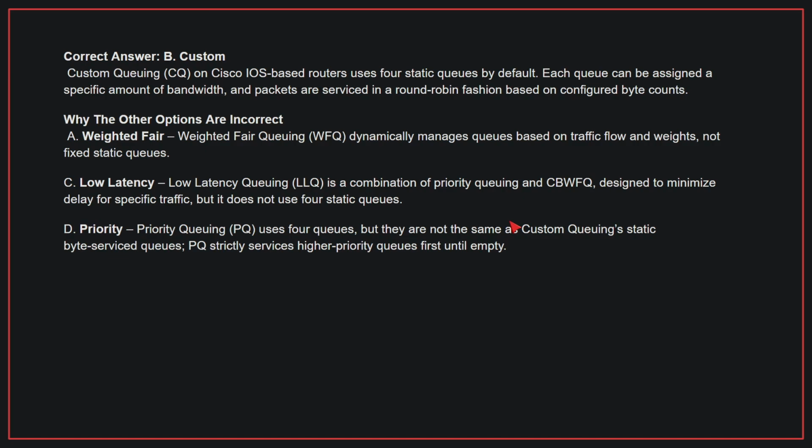Why the other options are incorrect? A. Weighted fair. Weighted fair queuing dynamically manages queues based on traffic flow and weights, not fixed static queues. C. Low latency. Low latency queuing is a combination of priority queuing and CBWFQ, designed to minimize delay for specific traffic, but it does not use 4 static queues. D. Priority. Priority queuing uses 4 queues, but they are not the same as custom queuing's static byte-serviced queues. PQ strictly services higher priority queues first until empty. Therefore, the correct answer is B.